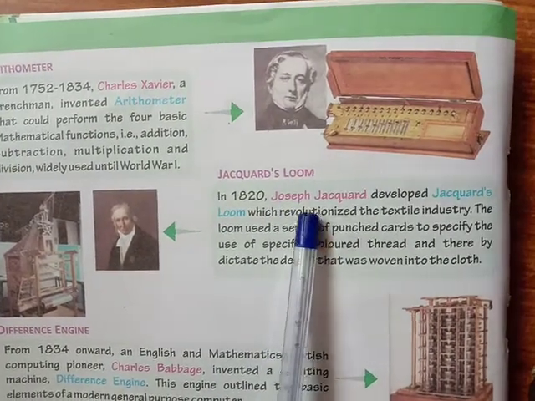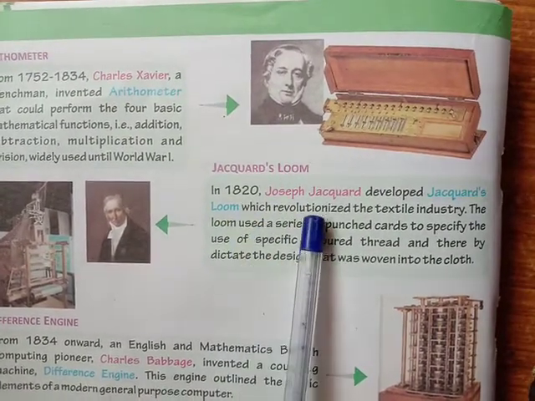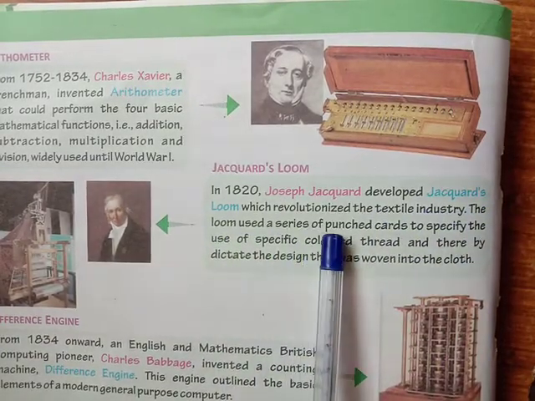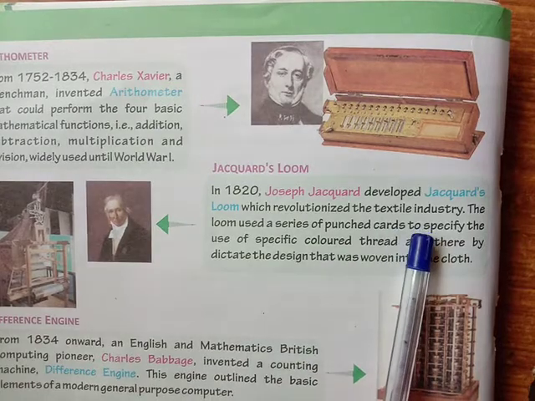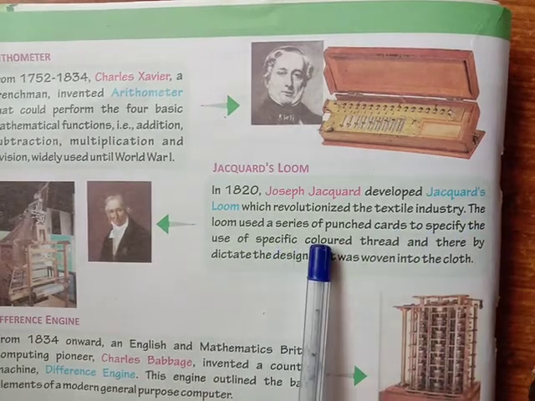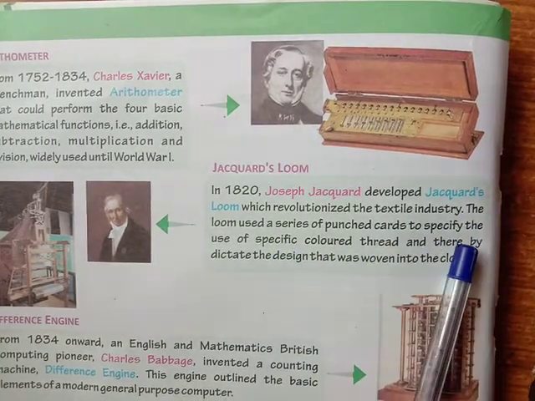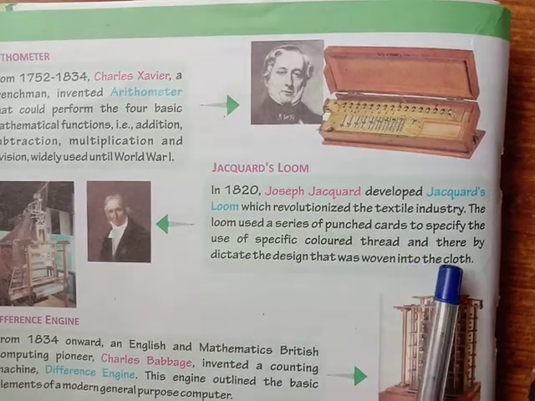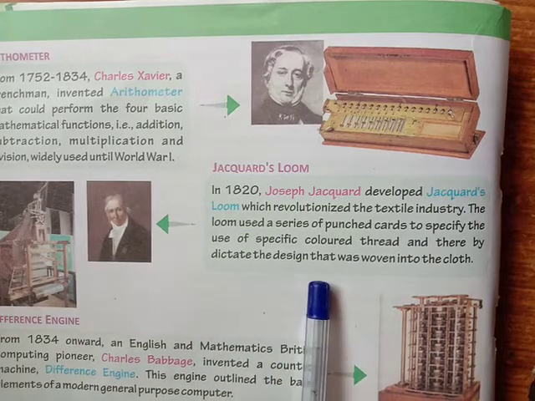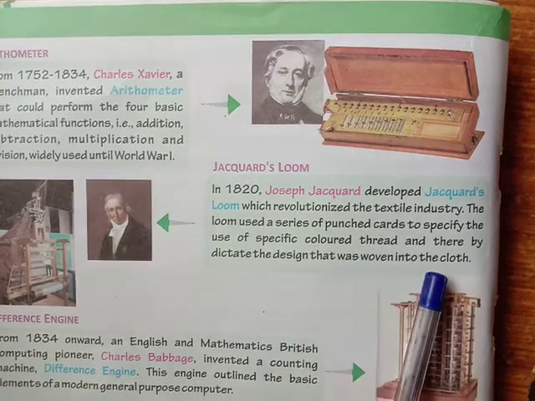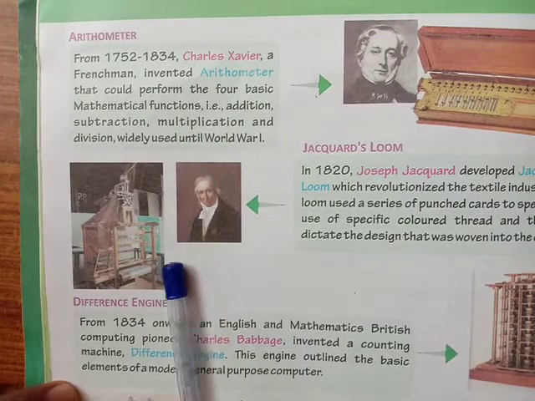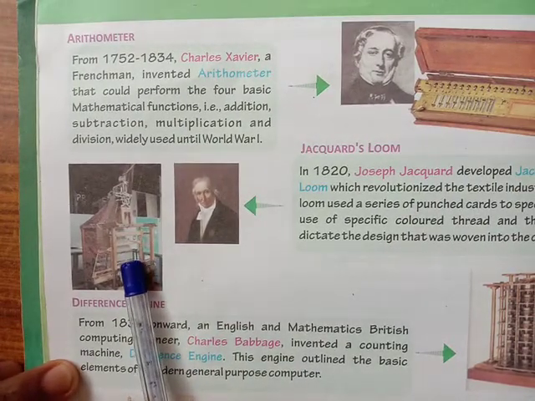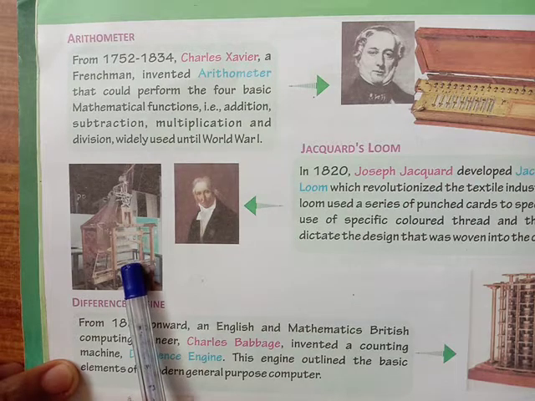Jacquard's loom. In 1820, Joseph Jacquard developed Jacquard's loom, which revolutionized the textile industry. The loom used a series of punch cards to specify the use of specific colored thread and thereby dictate the design that was woven into the cloth. Here in this picture, this is Jacquard's loom. Who developed it? Joseph Jacquard.